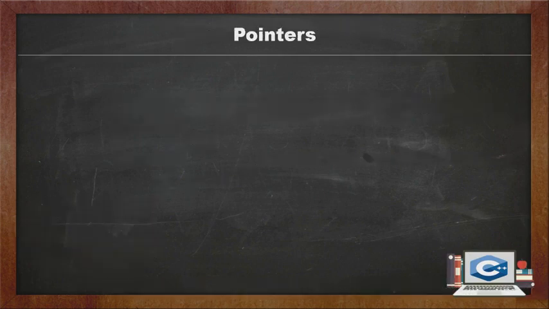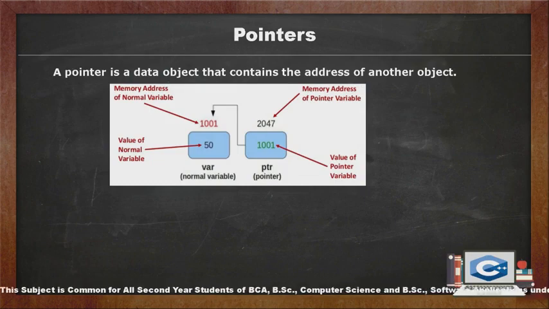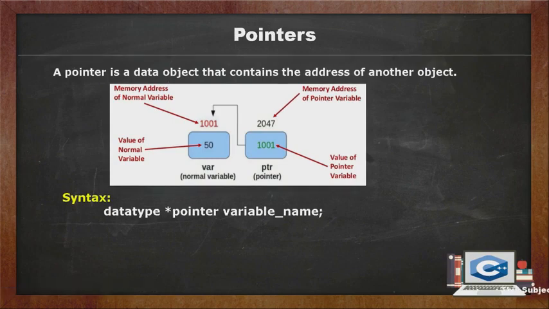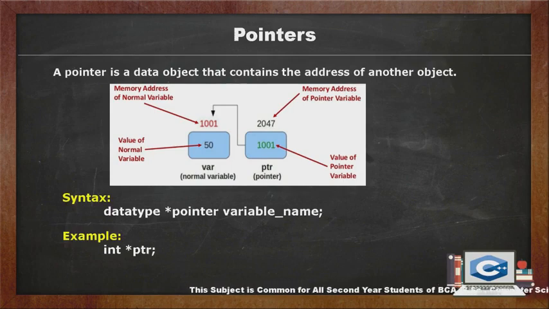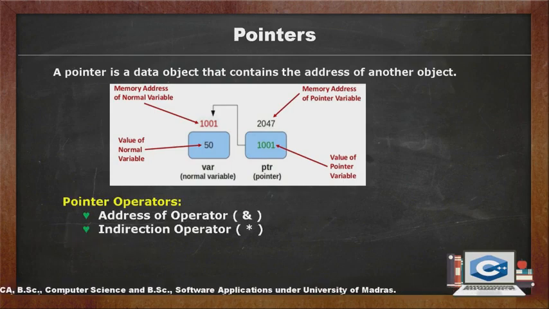Next, pointers. A pointer is a variable which contains the address in memory of another variable. Or a pointer is a data object that contains the address of another object. Syntax is data type *pointer variable name. Example: int *ptr. Pointer operators.